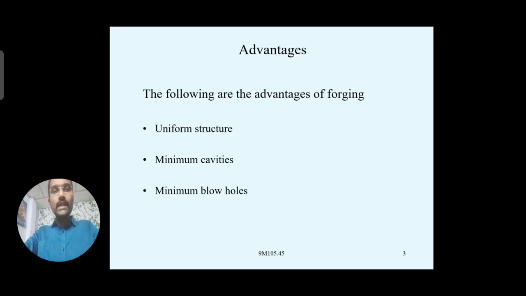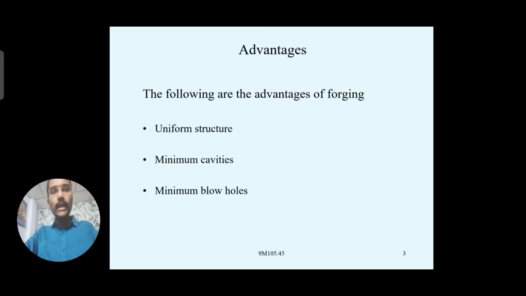Then if you check the structure of that particular metal object, it can gain uniformity in the grains. So uniformity will be achieved with the help of this forging operation, right? And cavities will also be reduced, whatever inbuilt cavities are there in the metal.